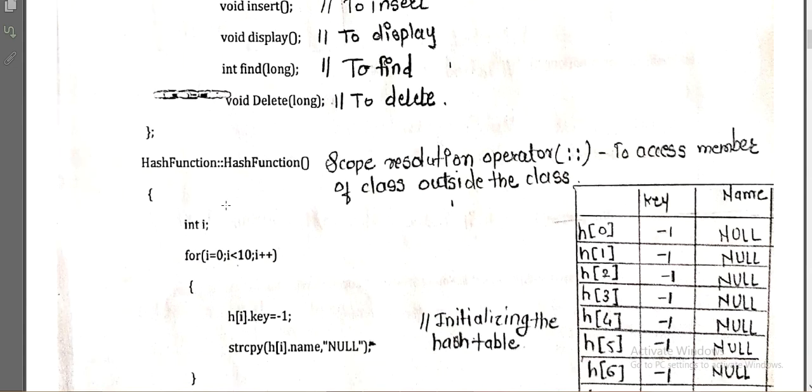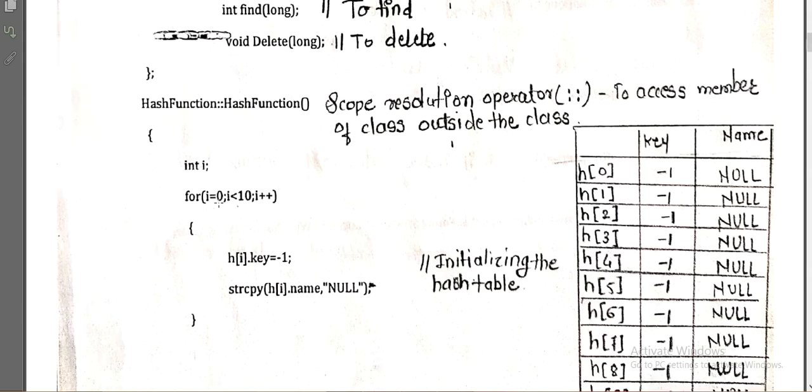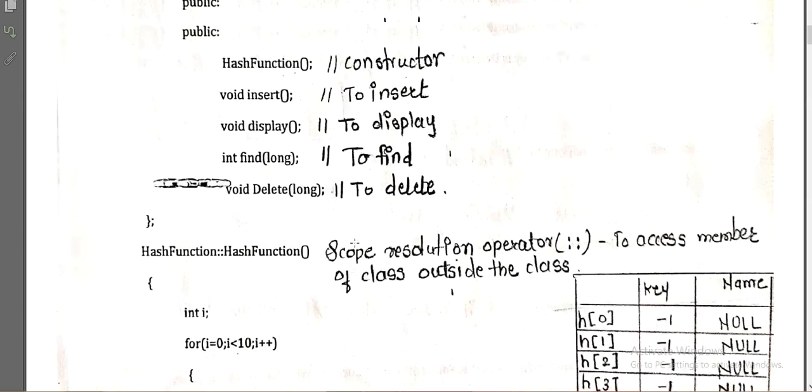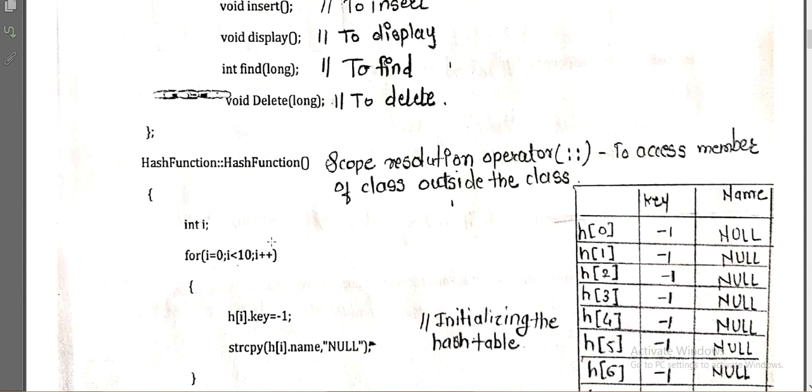Now next, this is nothing but the constructor, because it has the same name as the name of the class. So this constructor will initialize something. What is it going to initialize? I have already told you that in our table we have the key and name, right? So what we can do, we'll assign the key the value -1 and we'll initialize the name to the null value. Okay, so initially my table will be like this, from 0 to i. What is the table size we have taken? That h of 10. So we have to move from 0 to 10, or we can say 9, right? So from 0 to i less than 10, means 9.